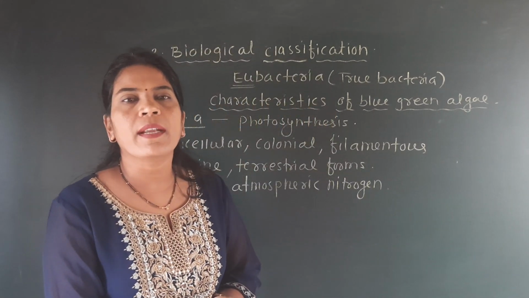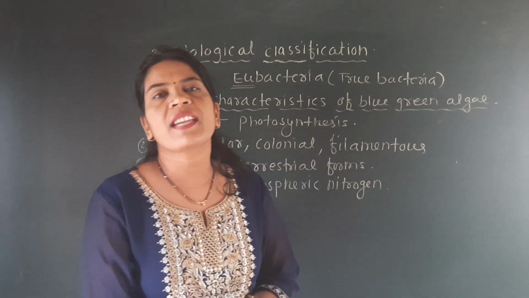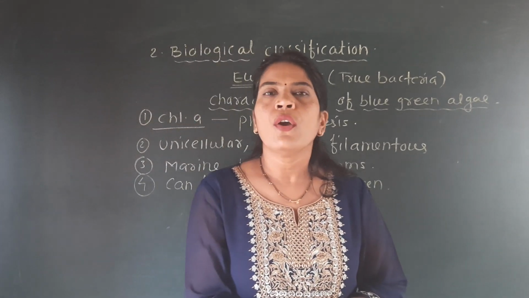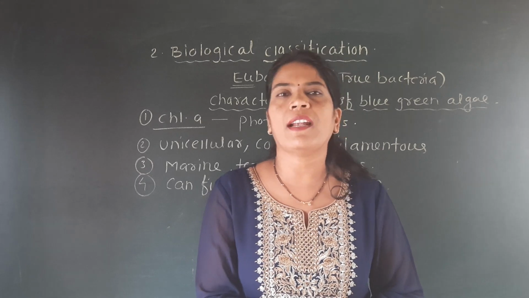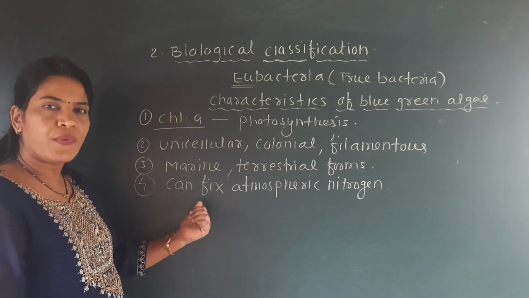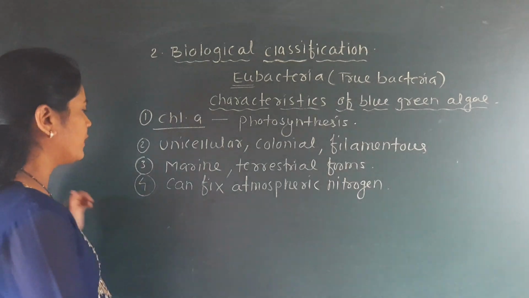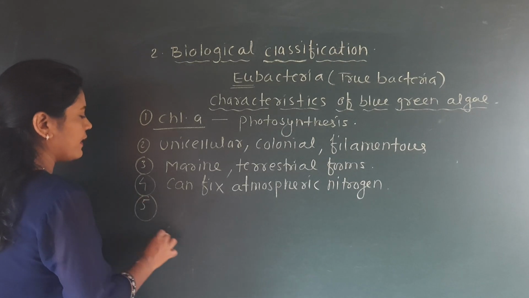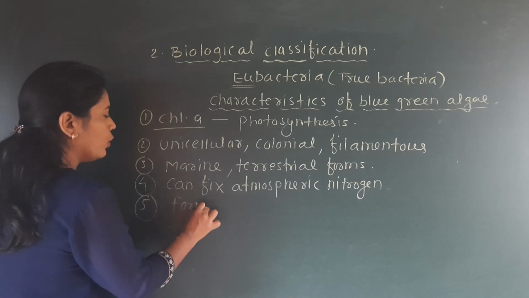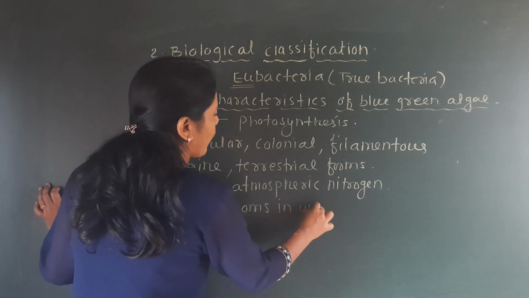You should know that the heterocyst is the only cell which can fix atmospheric nitrogen. Other normal cells cannot fix atmospheric nitrogen. So this atmospheric nitrogen can be fixed by the cyanobacteria with the help of the heterocyst. The fifth characteristic is that they form blooms in water bodies.